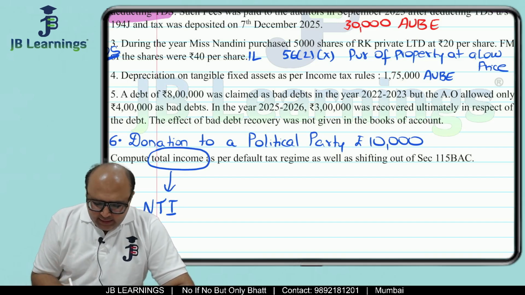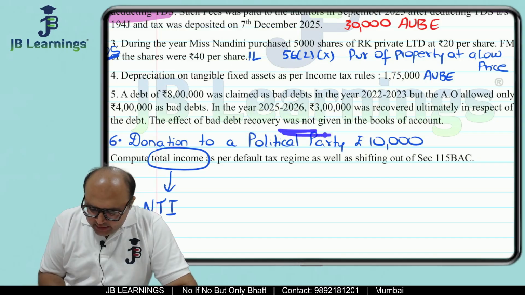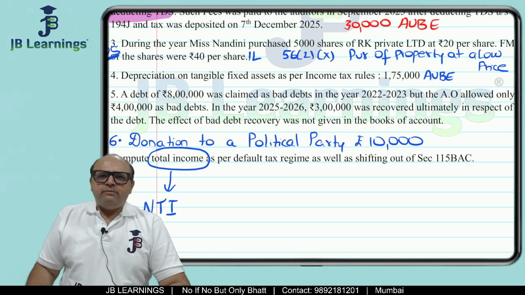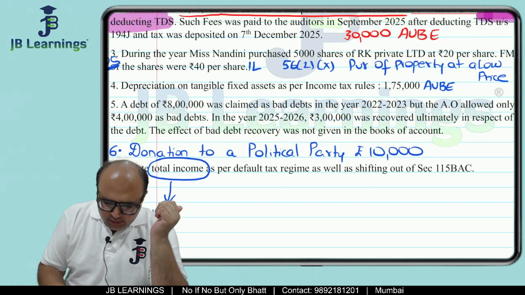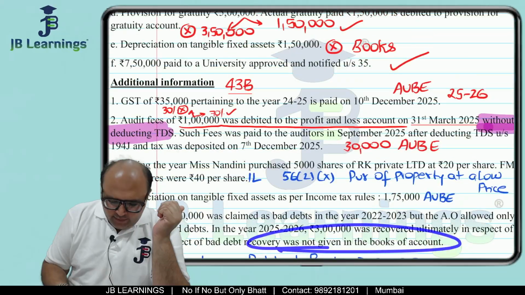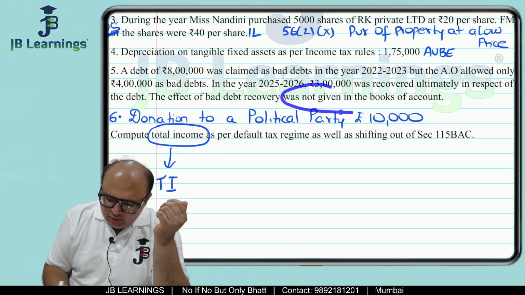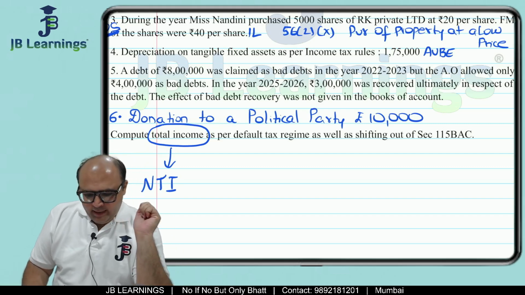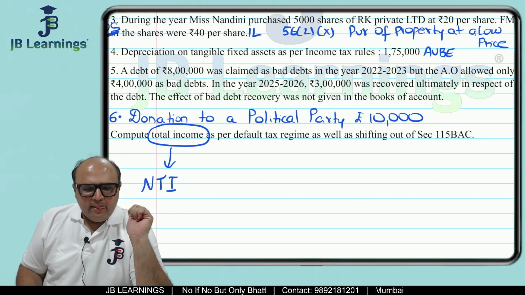See, what they are saying is there was a bad debt recovery of 3 lakh. And the recovery effect is not given in the books of accounts. Now, everyone knows that bad debt recovery is your business income. Now, they have not given the effect of business income in the books of accounts. Even if this sentence was not given, this is something which is given in additional information, so we would have understood the effect is not given. But friends, this is not that straightforward and easy. Friends, in the current year, there was a recovery of 3 lakh. So that seems to be very simple.